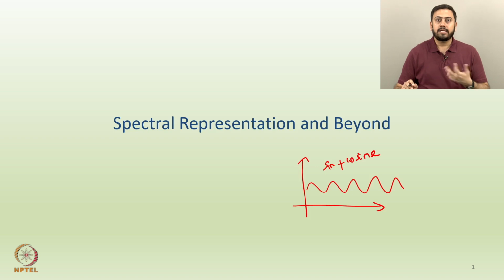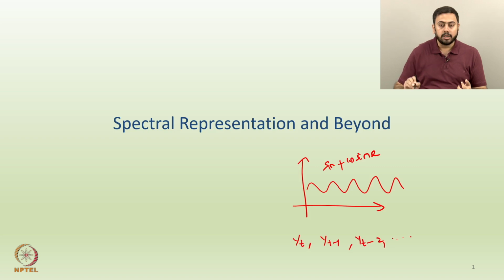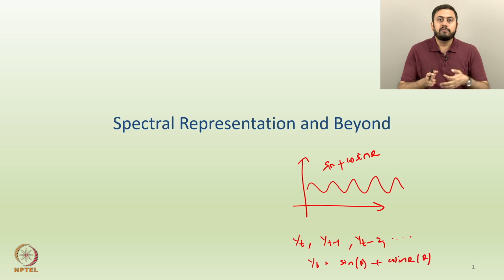In other words, rather than forming a regression of y_t on its own past values, y_(t-1), y_(t-2) and so on, as we've seen before in the autoregressive or ARMA structure, now we will form a regression between y_t and some sinusoids. By sinusoids I mean sine functions of theta or cosine functions. So the transition from a time domain approach to a frequency domain approach is the essence of this week. Now, moving on.